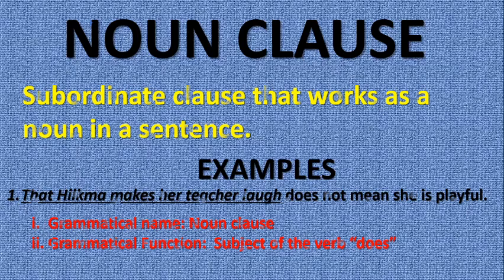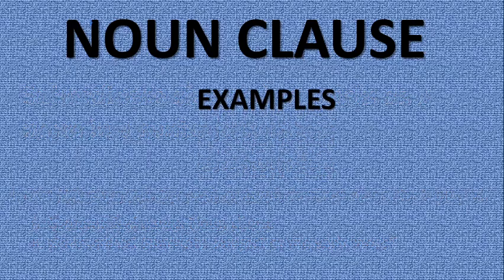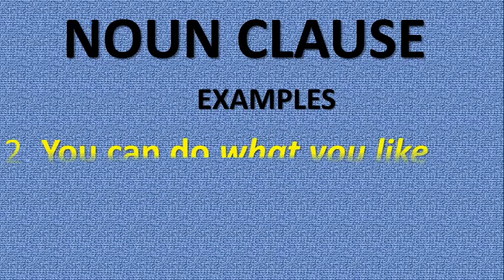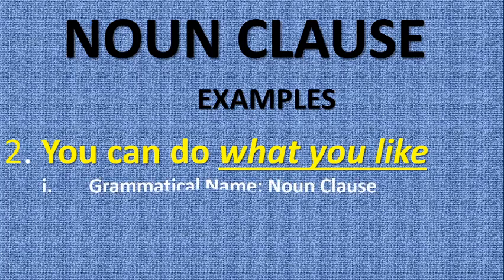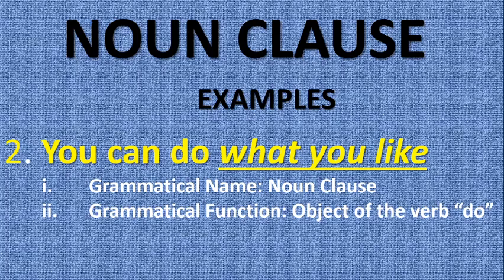Let's look at this second sentence example. We have, you can do what you like. You can do what? What you like. So what you like is serving as object of the verb do. So you know that the grammatical name is noun clause. And what you like there functions as object of the verb do.